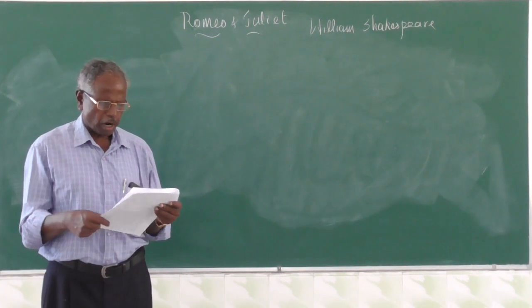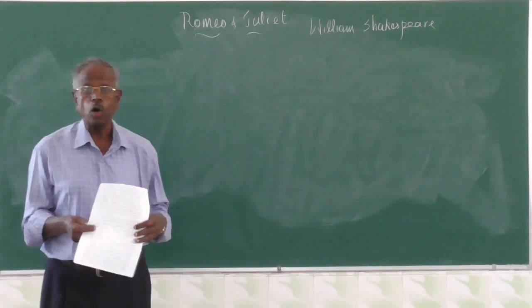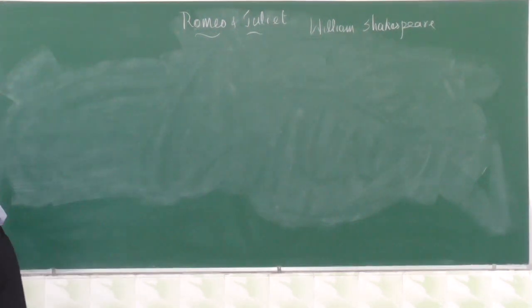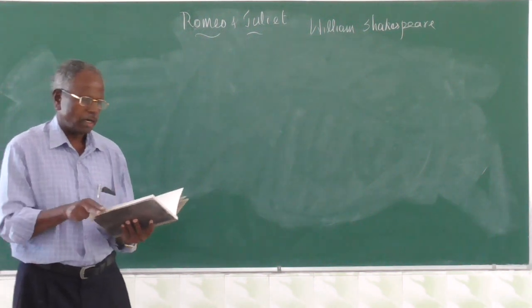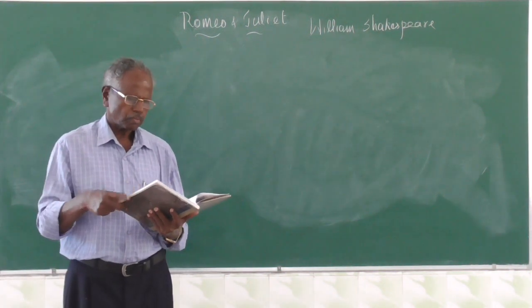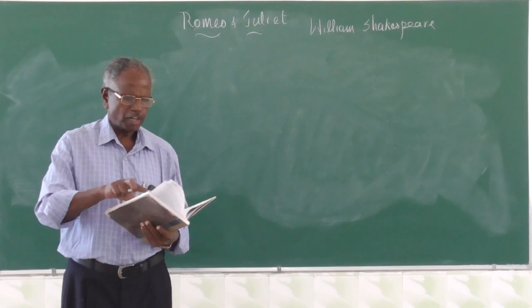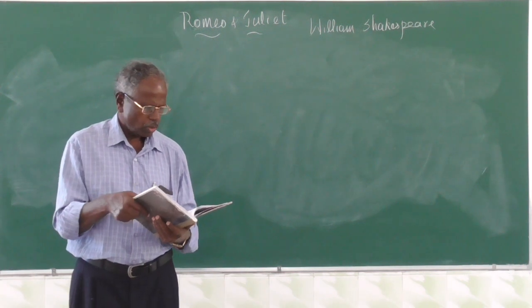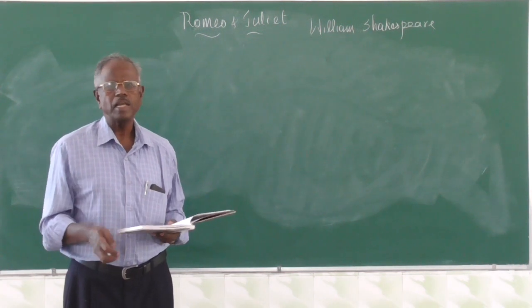Now let us go to the first part, and I will go through the text. You read the text also, so that if you have the course in your hand, you can just go through. The first part, Romeo, is taken from Act 1, Scene 5.